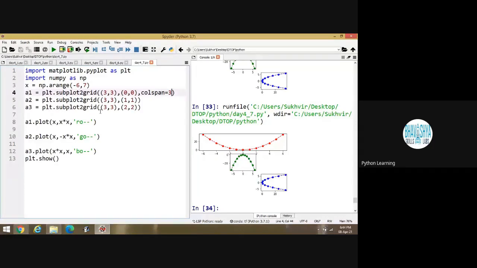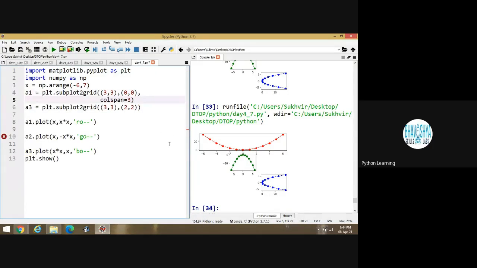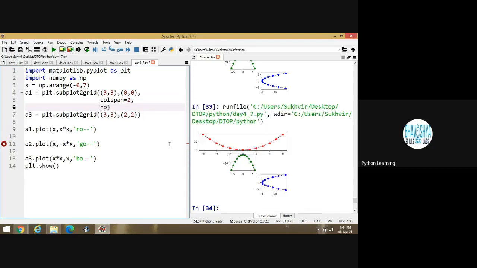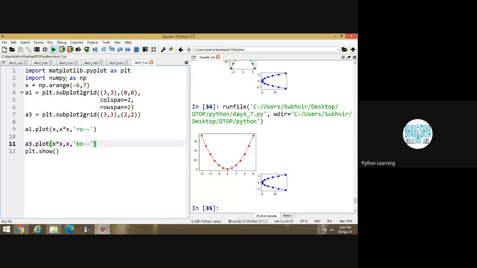Let us check the output now. Suppose I am going to delete this, this one is not required. I am writing here colspan is equal to 2, comma, rowspan is equal to 2. And I am deleting this second one because it is not required here. Execute the program. Look at the output now.